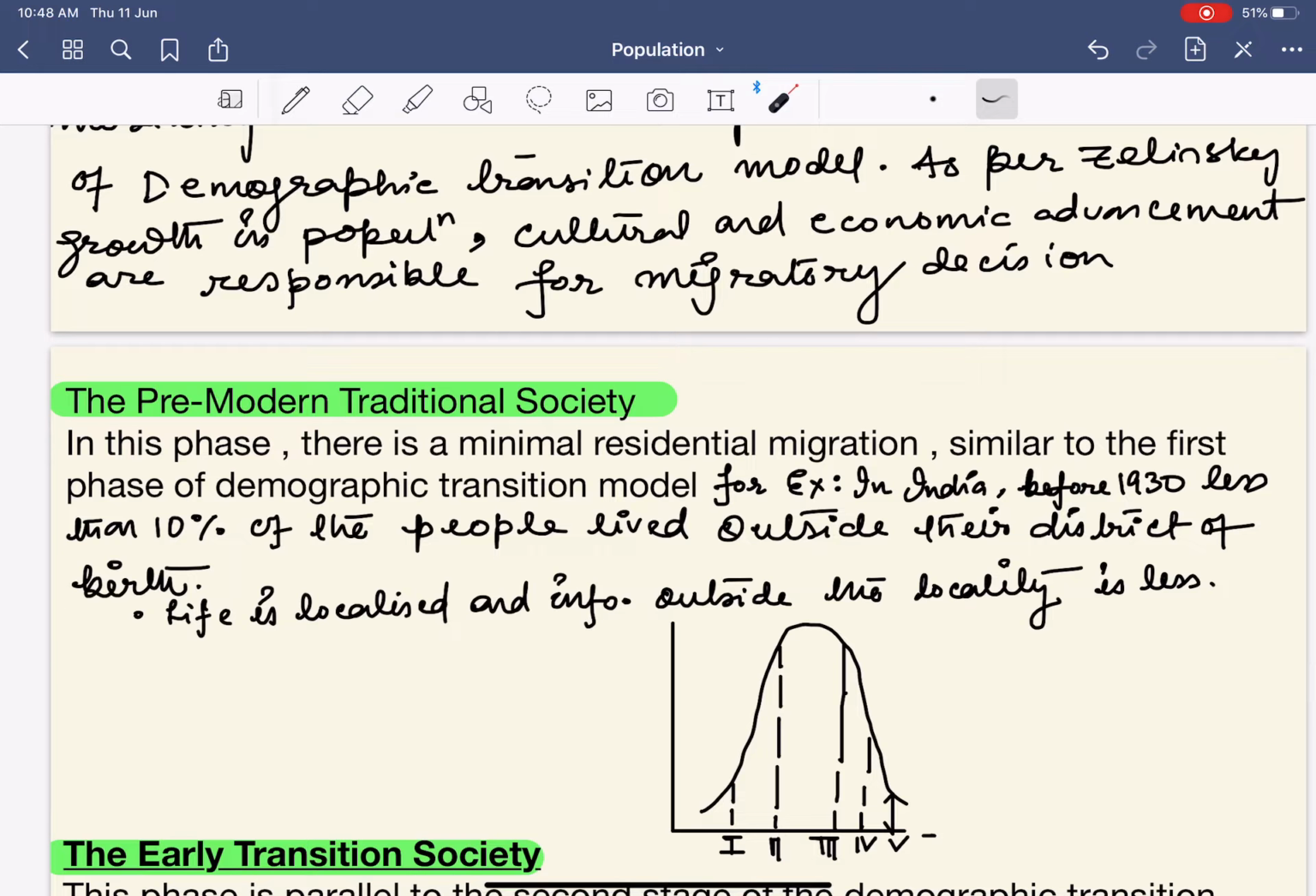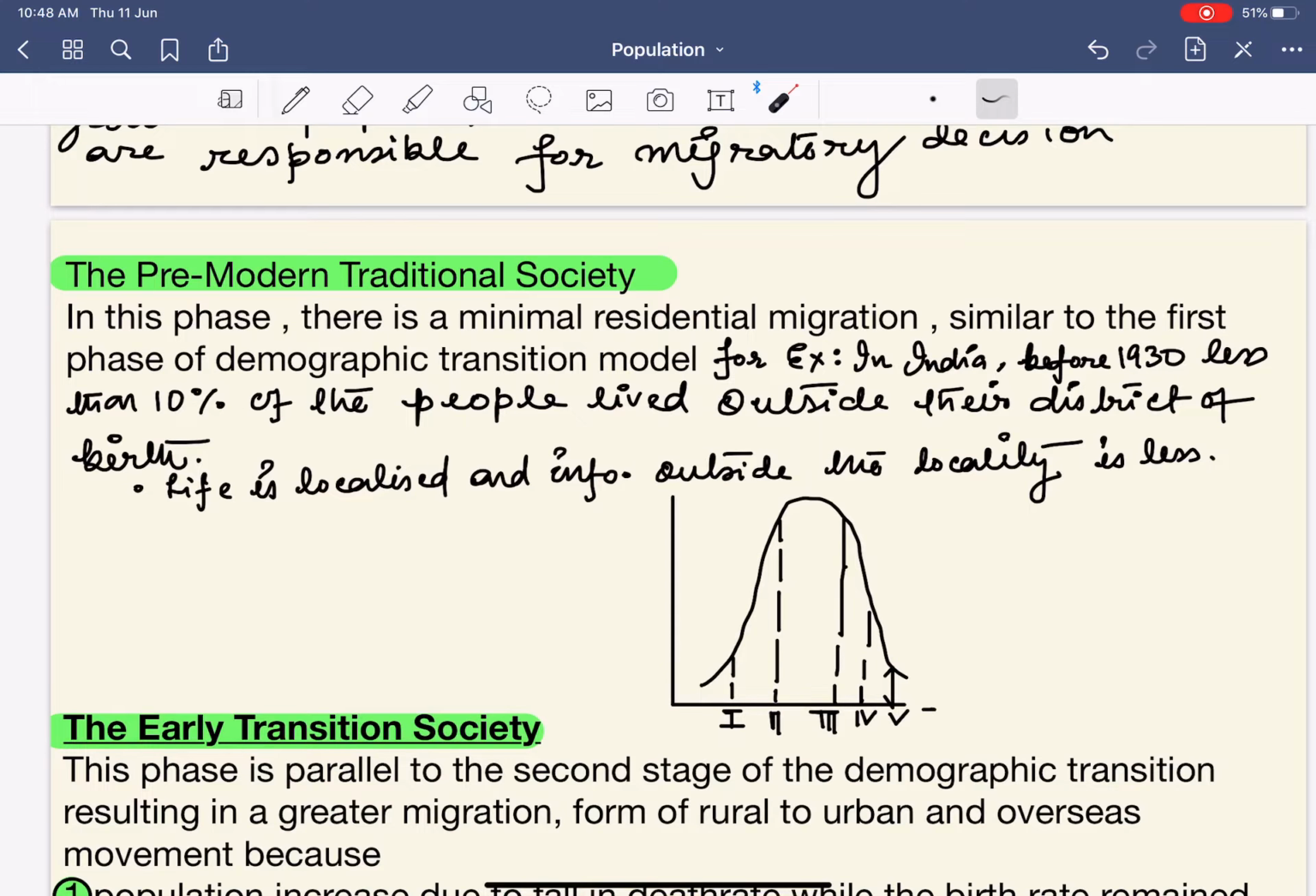Number one stage is the pre-modern traditional society. What is this? In this phase, there is minimal residential migration, similar to the first phase of the demographic transition model. Remember, in the first phase, fertility remained constant while mortality was fluctuating. Within such conditions, migration was very limited and mainly localized.